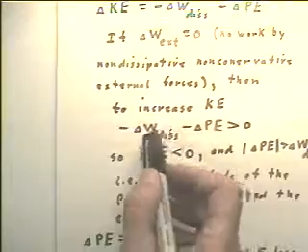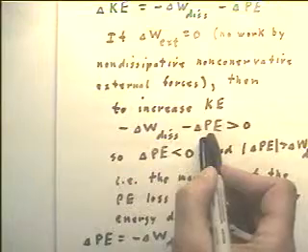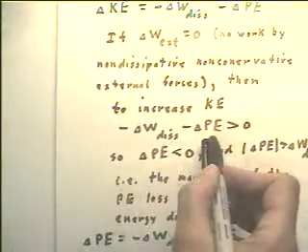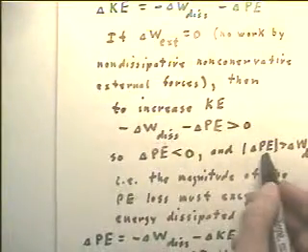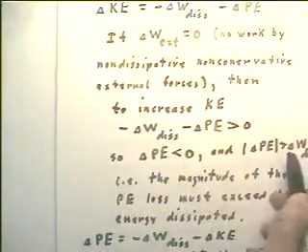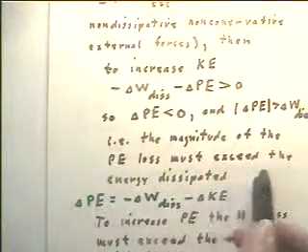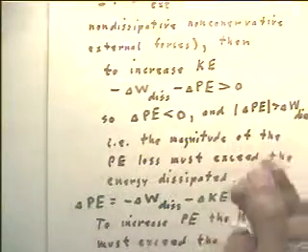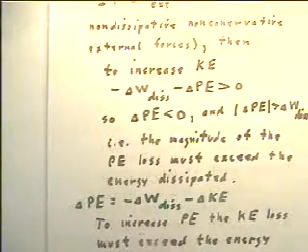The only way this can add up to something greater than 0 is for the delta PE itself to be negative, so that the negative of the delta PE is positive, and positive enough to overcome whatever negative we have here. So we say the delta PE has to be less than 0, and the magnitude of the delta PE has to be greater than the magnitude of the dissipative work. Okay, the magnitude of potential energy lost must exceed the energy dissipated. We've got to have enough potential energy lost. For example, the object has to fall far enough to overcome the dissipative energy lost.